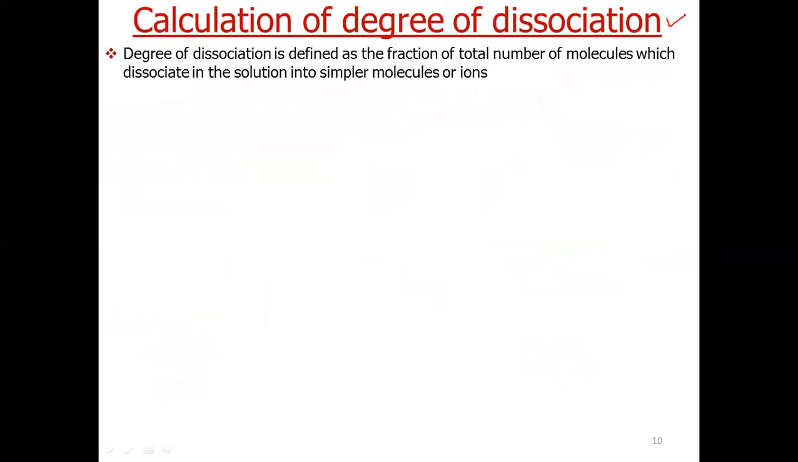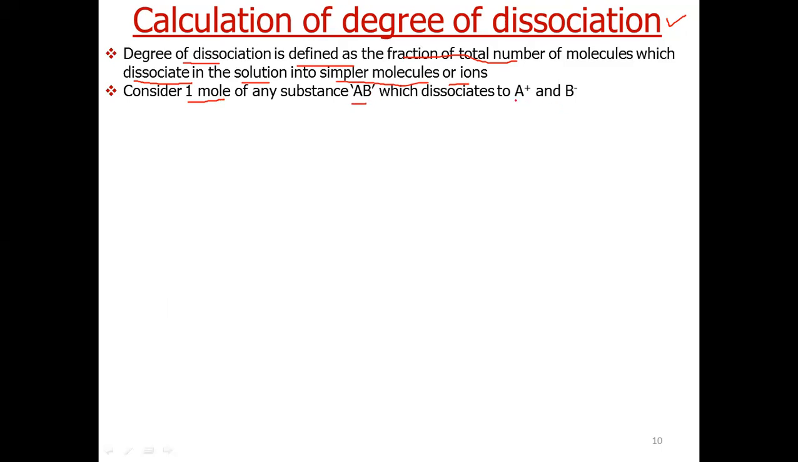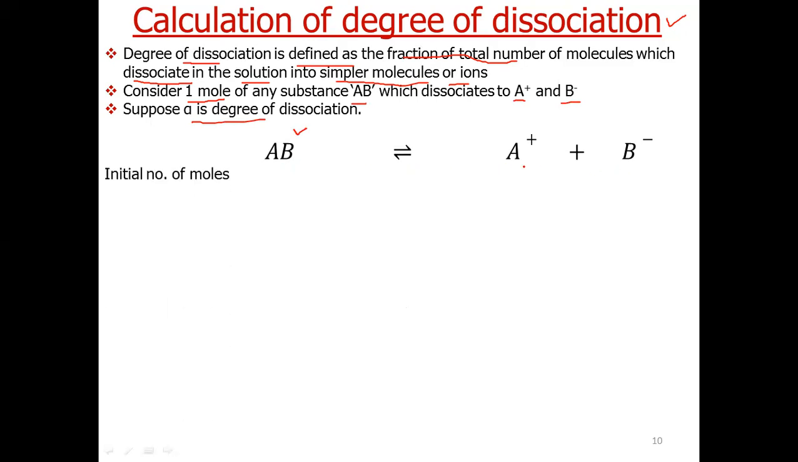Similarly, we can also calculate degree of dissociation. So, like degree of association, degree of dissociation is defined as fraction of total number of molecules which dissociate in solution into simpler molecules or ions. Now, consider any substance AB which we have taken 1 mole and it dissociates to A positive and B negative, and alpha is the degree of dissociation. Chemically, we can express it as AB gives A positive plus B negative.